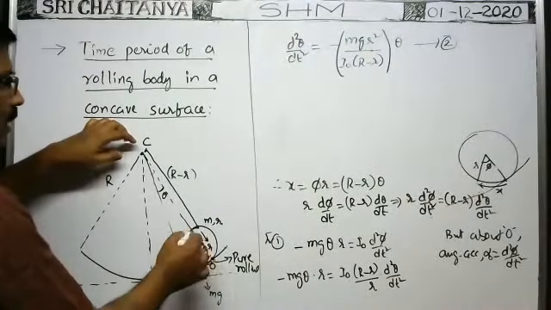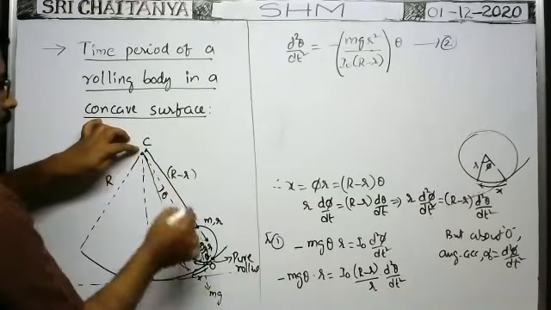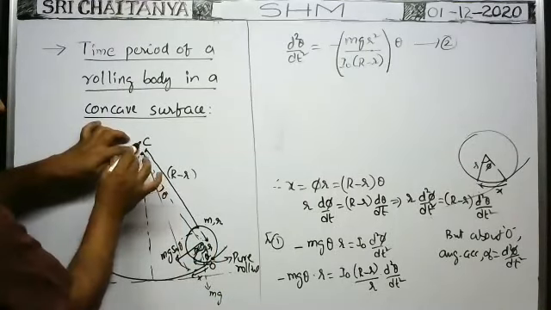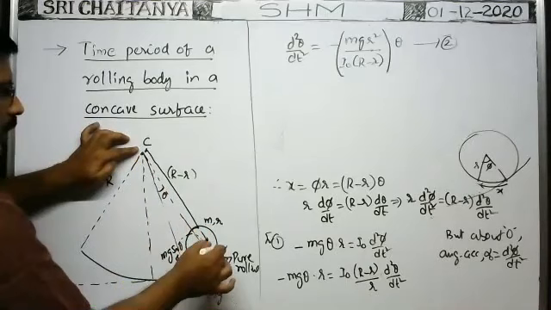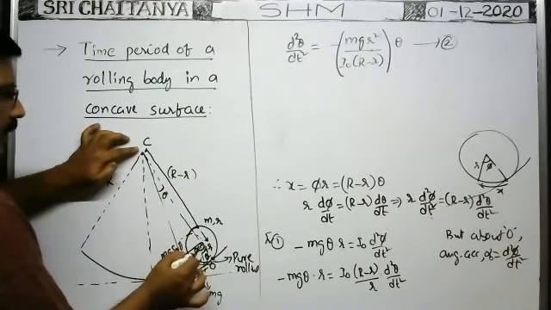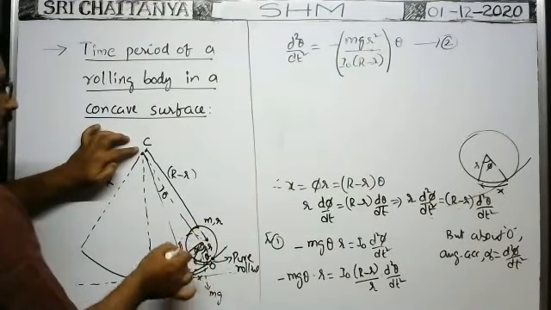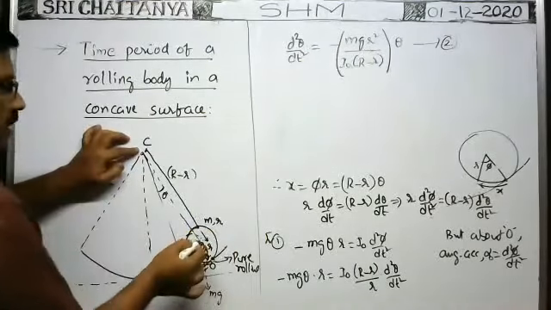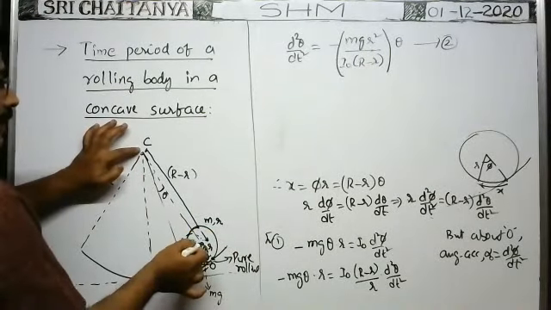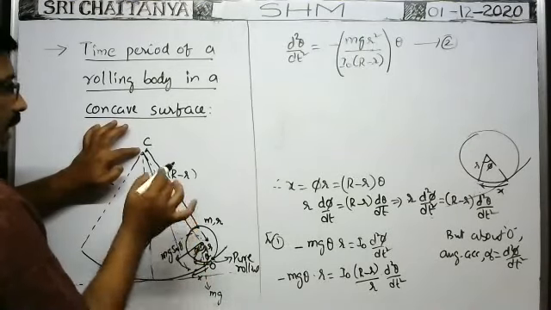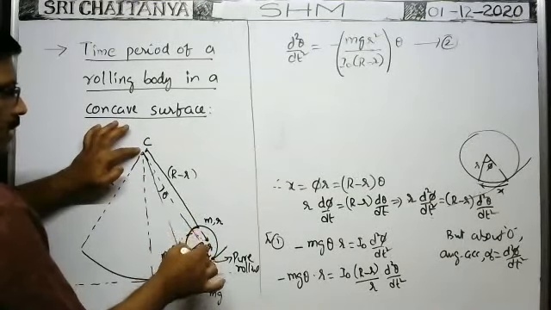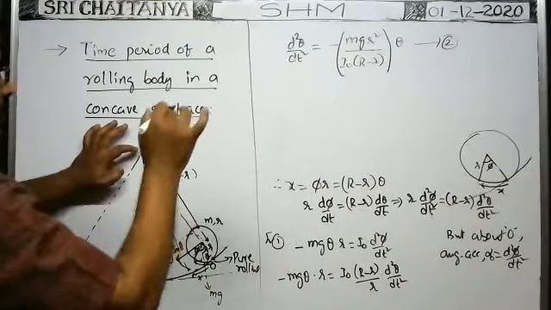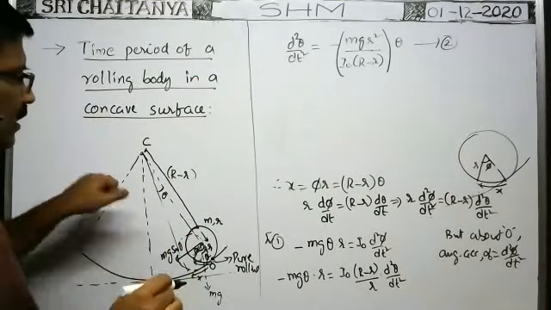Theta is the angular displacement of this rolling body about the point C, because whenever the rolling body rolls through an angle phi, then this rolling body displaces through an angle theta with respect to C. That's why theta is the angular displacement of the center of mass of the rolling body with respect to C. d square theta by dt square is the angular acceleration of the center of gravity of the rolling body with respect to C.